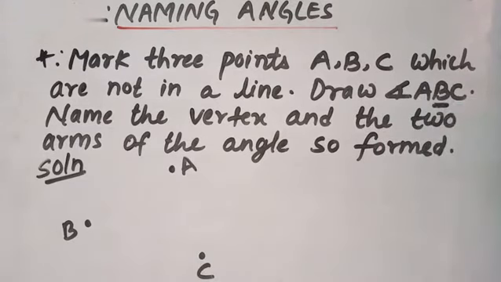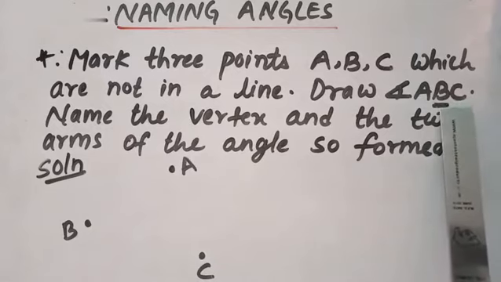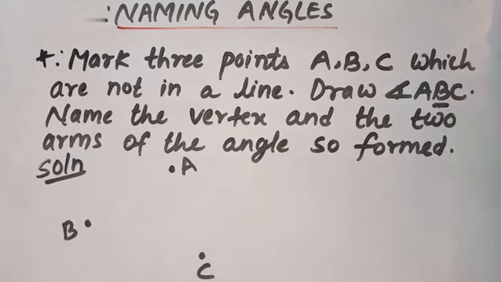So students, vertex is the meeting point of two arms. As we all know, vertex is the meeting point of two arms. So therefore, we have to extend the line from A towards B and from C towards B, and then only we will get B as vertex. So विद्यार्थीहरू, हामीलाई यदि B vertex पाउनु छ भने हामीले A देखि र C देखि B सम्म लाइन एक्सटेन्ड गर्नुपर्ने